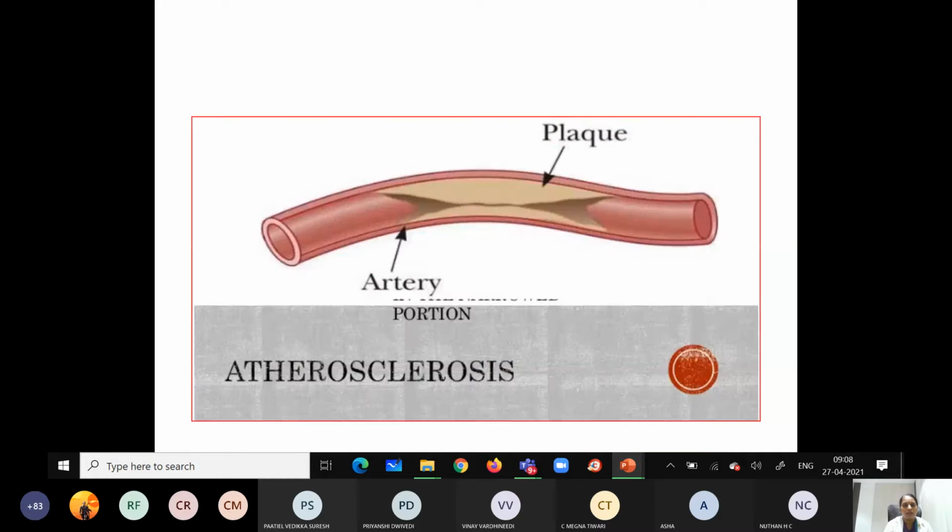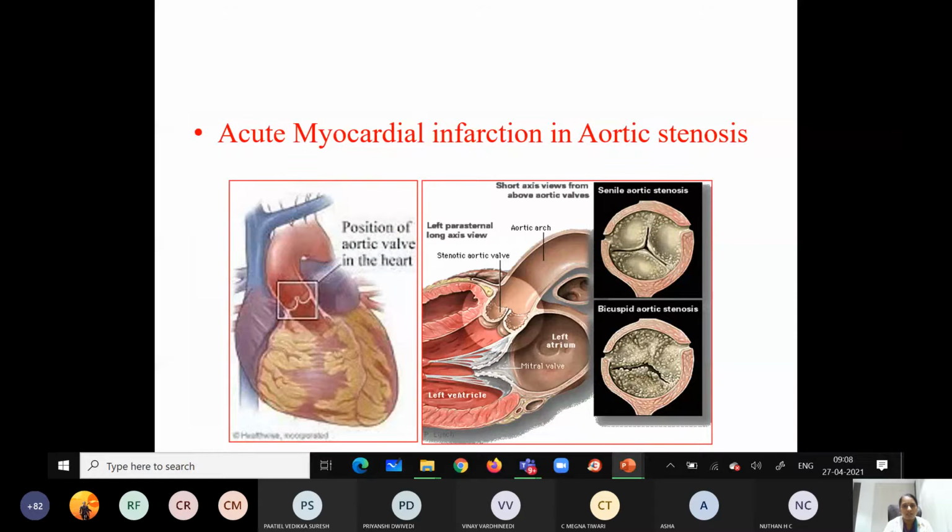If the cross-sectional area becomes very less, then the kinetic energy becomes more, and the potential lateral pressure, that is the static pressure, decreases. That is mainly responsible for the exchange of the nutrients. So we studied in the last class how aortic stenosis leads to myocardial infarction because of the increase in the kinetic energy and decrease in the lateral pressure.